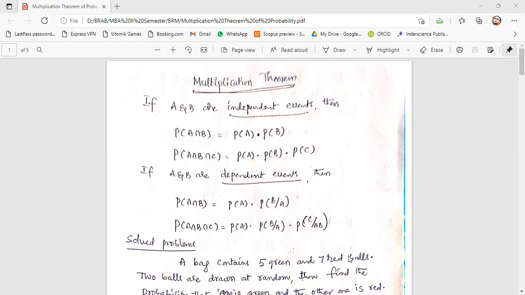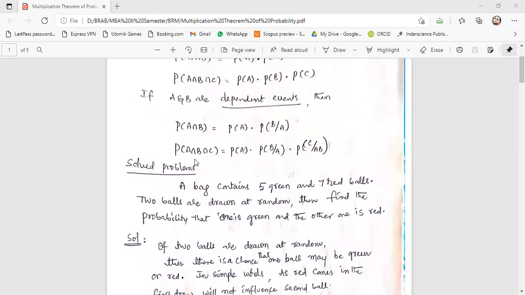Now, if A and B are dependent events, then P of A intersection B is equal to P of A into P of B by A. Here, P of B by A means probability of getting B, given that A has already happened. So, if A happens, what is the probability of B? If A has never happened, then B will not happen. That means it is dependent on A. If A happens, then only B will happen. If A has not happened, then you cannot find the probability of B in case of a dependent event.